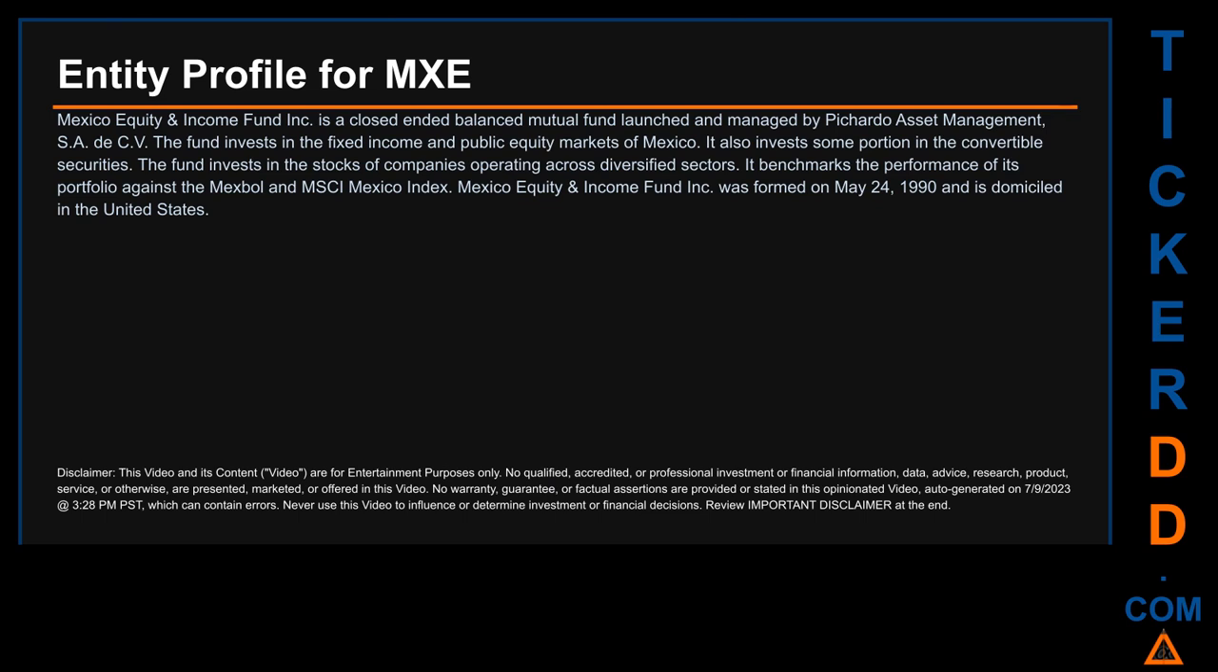The fund invests in the stocks of companies operating across diversified sectors. It benchmarks the performance of its portfolio against the MEXBAL and MSCI Mexico Index. Mexico Equity and Income Fund Inc. was formed on May 24, 1990 and is domiciled in the United States.